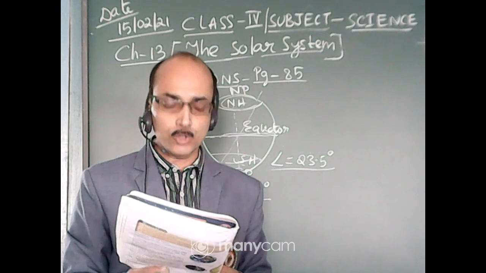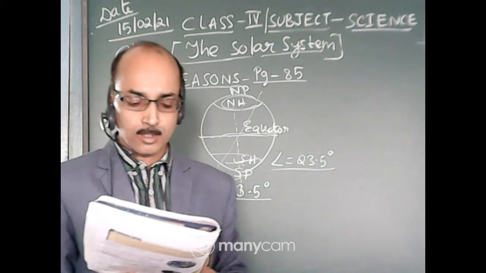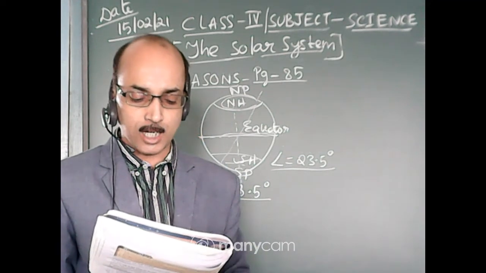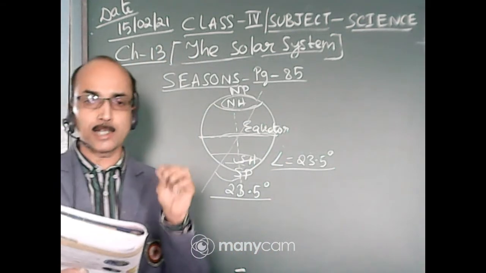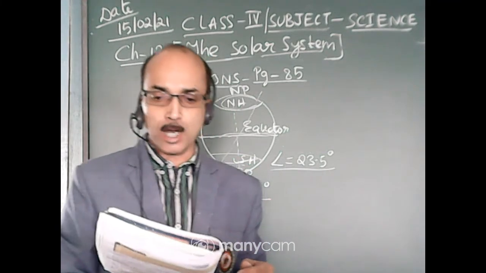Thus, revolution and tilting of the earth causes changes in seasons in different parts of the earth. So remember, you can underline here, revolution and tilting of the earth causes changes in seasons in different parts of the earth.